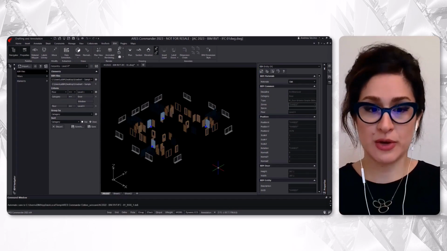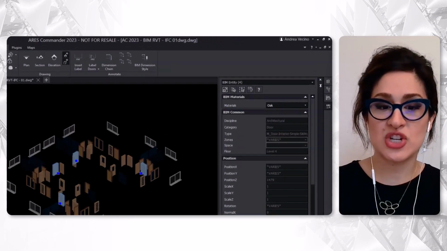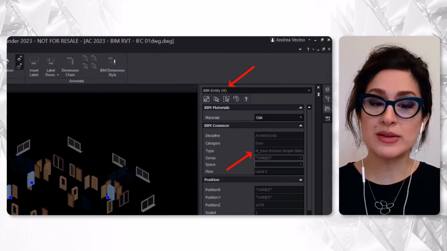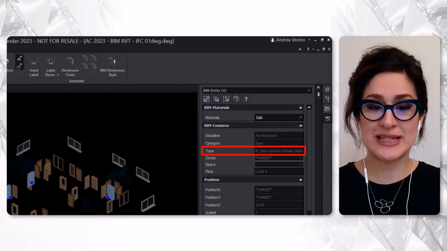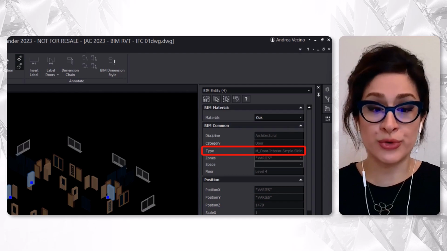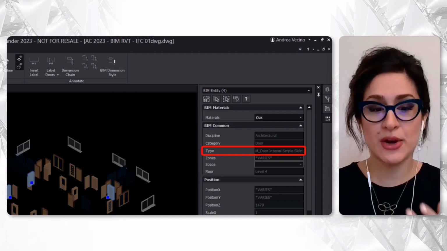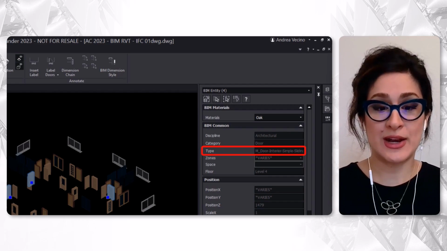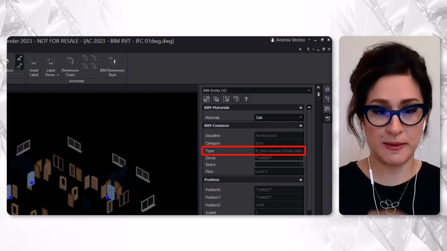Coming back to the filter with doors, we see that BIM objects can be selected and the user can read their properties. When multiple entities are selected, we see their common properties. Reading the properties of these 4 doors, we can learn about their material and type, and then scrolling further down, we can read about their height and width.